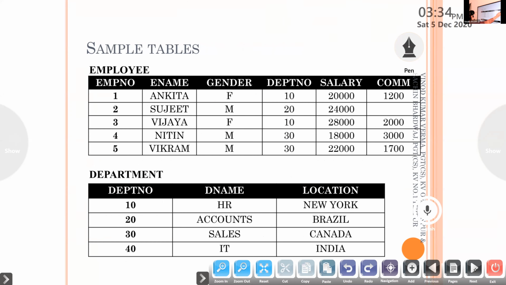You can see 2 tables here. This is how you create a table in database. Employee table. So which are the different attributes? Employee number, employee name, gender, salary, commission. It stands for commission, COM.